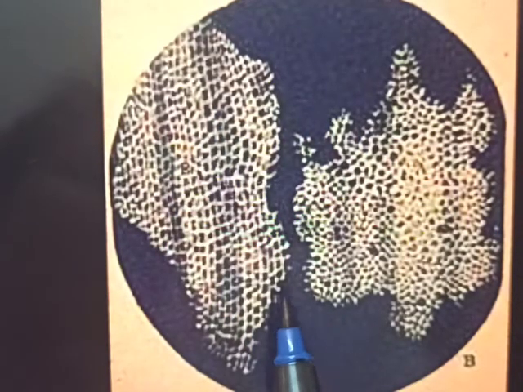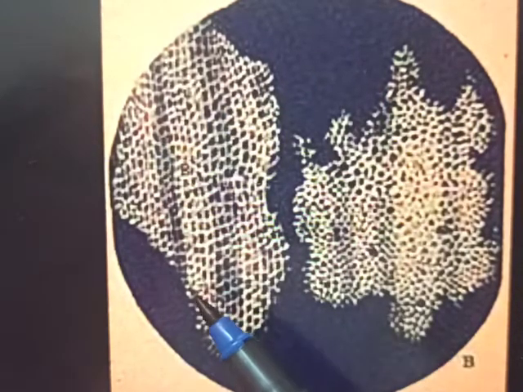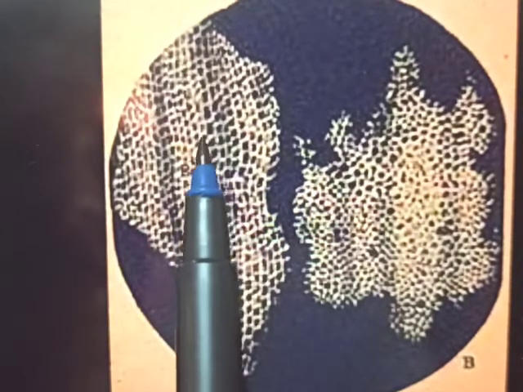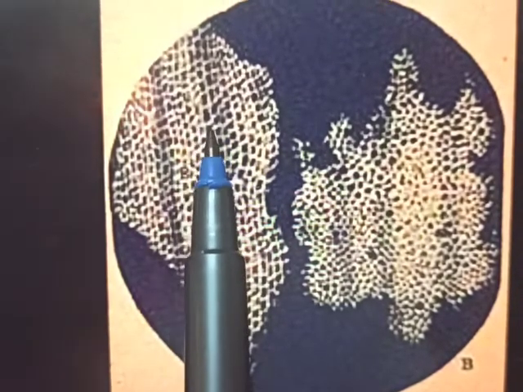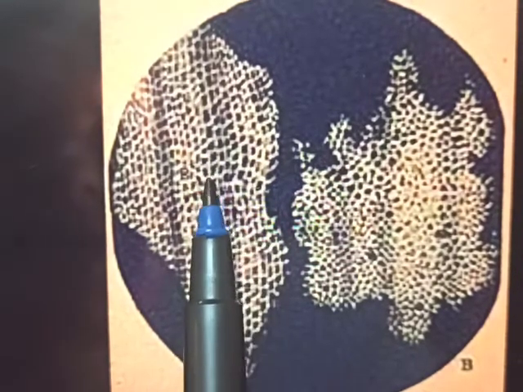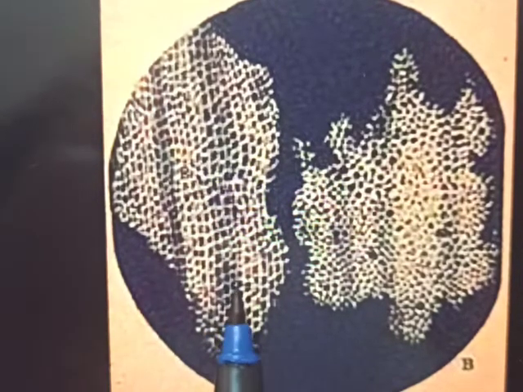It looked like a honeycomb-like structure, and he called these little compartments a cell.